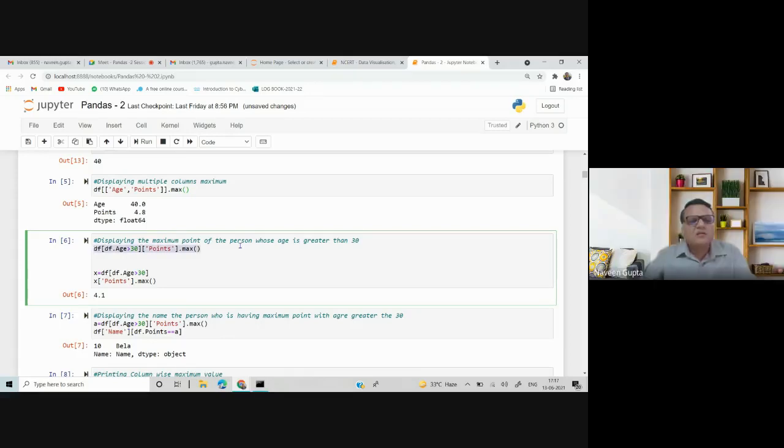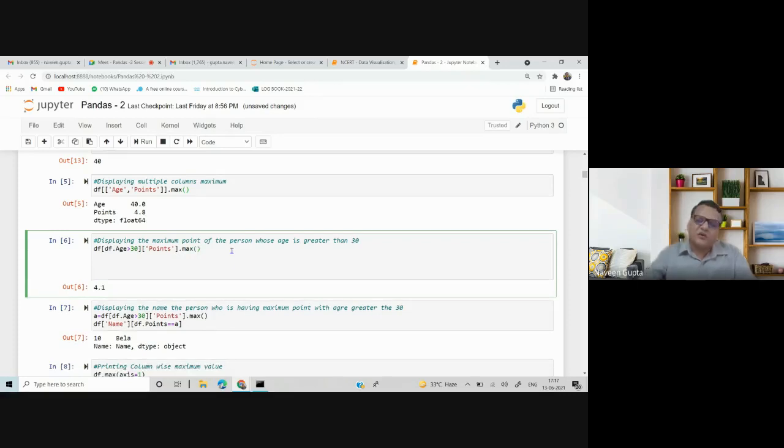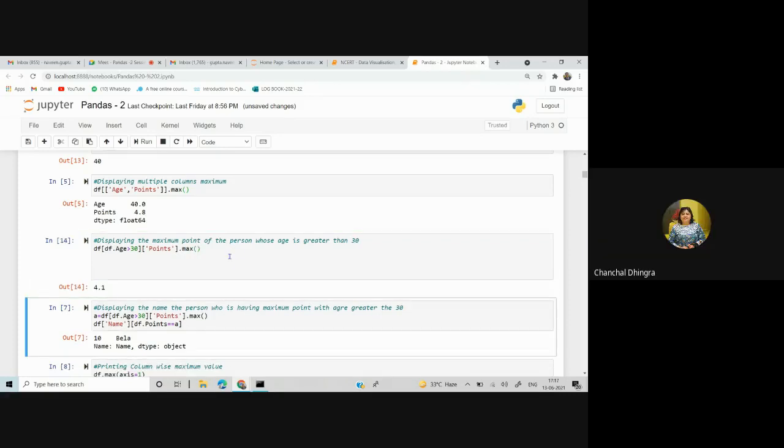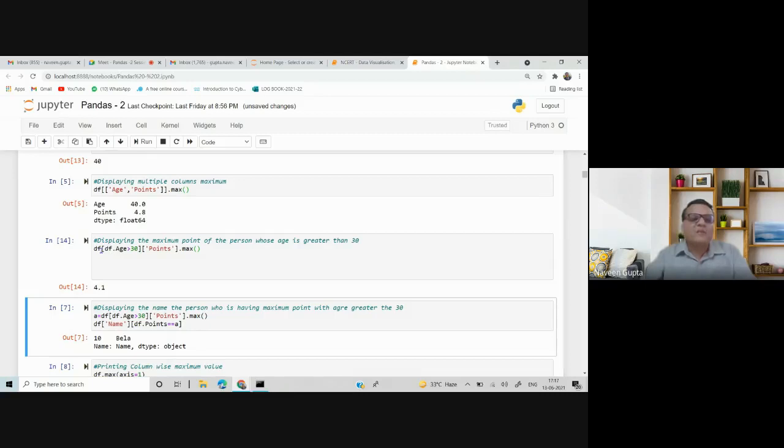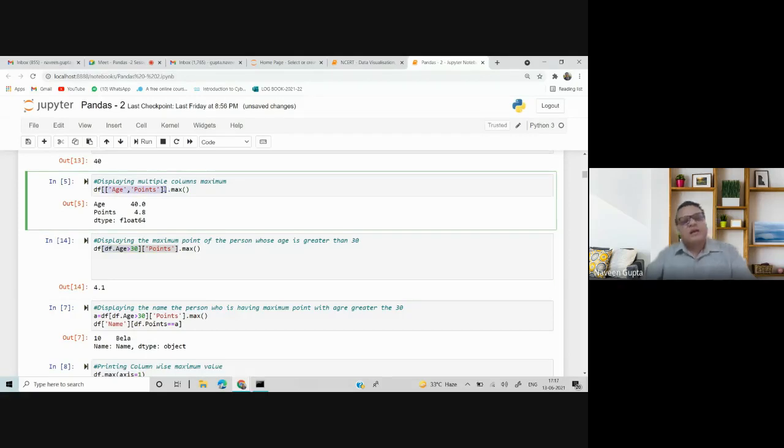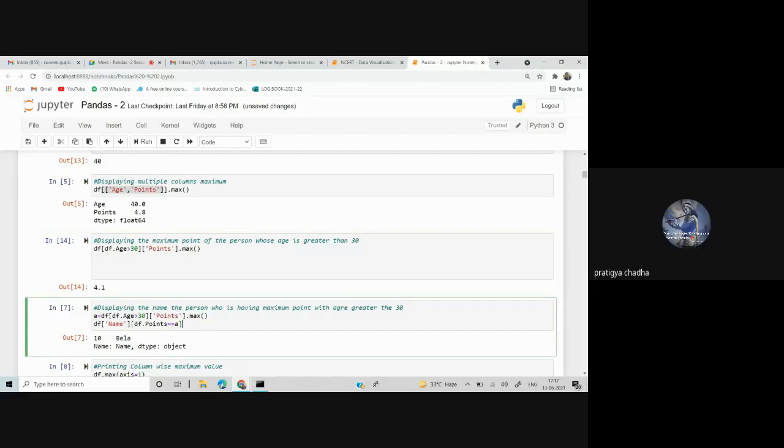Is it correct? Yes, ma'am, it is correct, I have executed it. Okay. When you have multiple columns, you need double brackets. Herein, you need a double bracket because you are catering to multiple columns. When you are catering to a single column, there is no need for a double square bracket. Is it clear to everyone? Yes, sir.